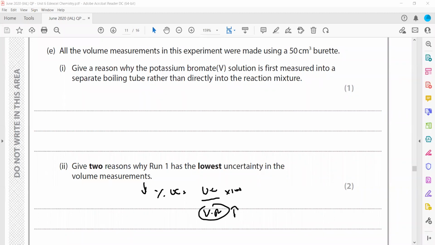In the first experiment we recorded 15 cm cube, and in the last experiment only 4 cm cube. So which one has a lower percentage uncertainty? Here it will be lower, and here it will be higher.